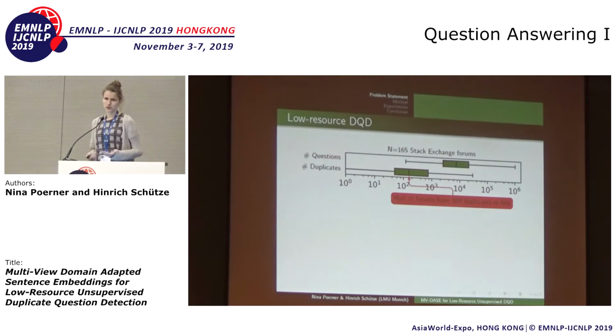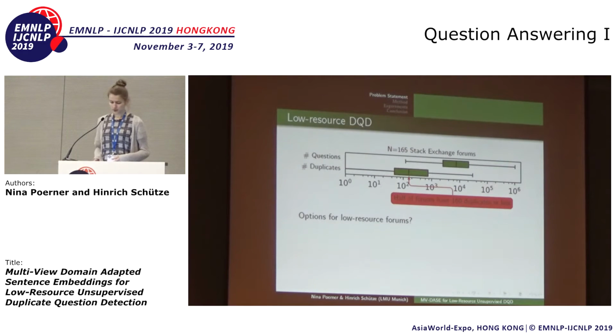Now, the task of duplicate question detection is usually addressed as a supervised classification problem, where we take existing labeled duplicate question pairs, such as the one on the previous slide, as positive examples of duplicates, and randomly draw question pairs from our corpus as negative examples. And we train a supervised classifier to keep these 2 groups apart. But if you actually look on Stack Exchange, you will find that we lack the data to do so in many forums. On Stack Exchange, half of the forums have 160 duplicates or less, and you can imagine that training a classifier on that little data might be challenging.